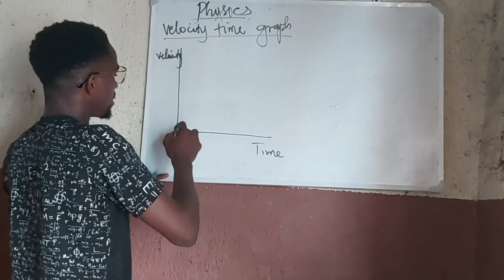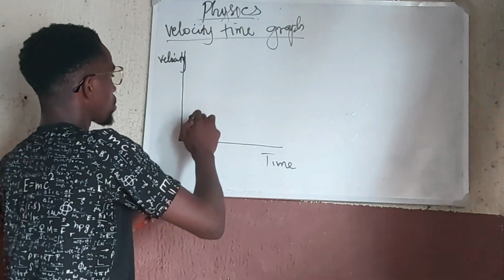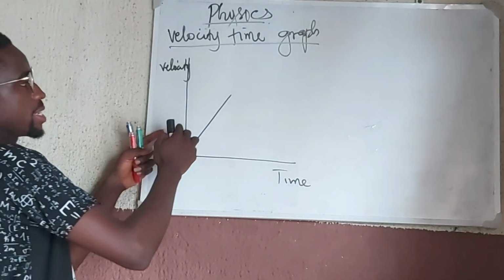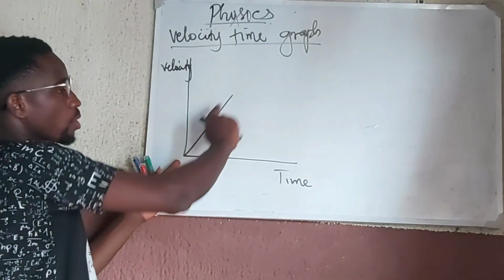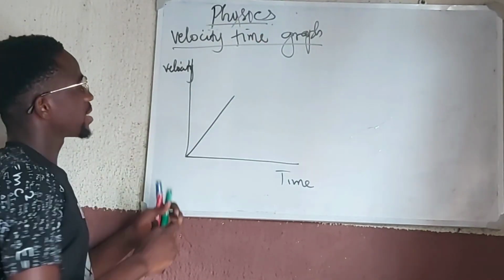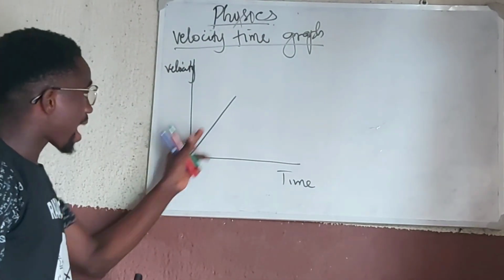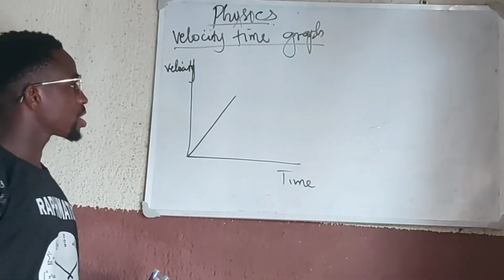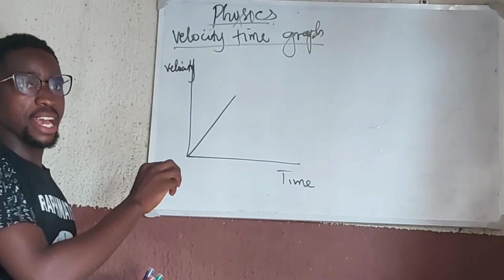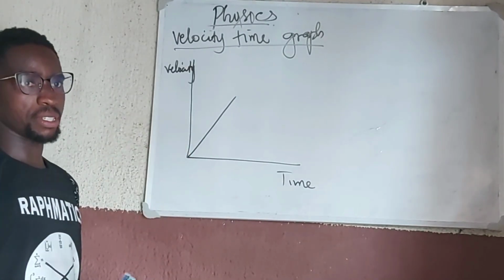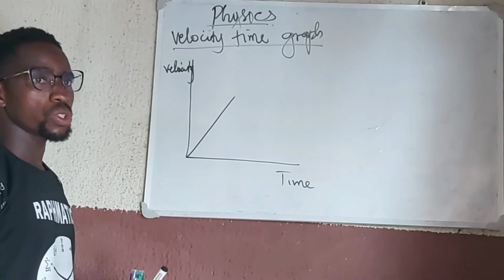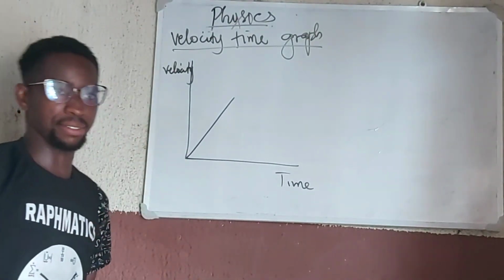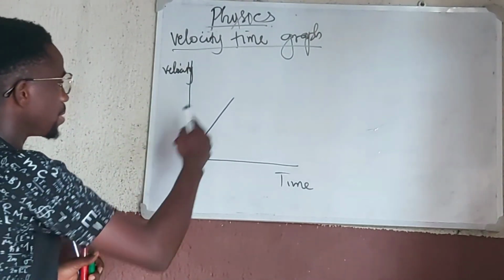So from such a graph, we can go ahead and obtain different slopes. For instance, if we have an upward slope to the right, a straight line sloping to the right, it shows that during this period the velocity is changing uniformly, right?